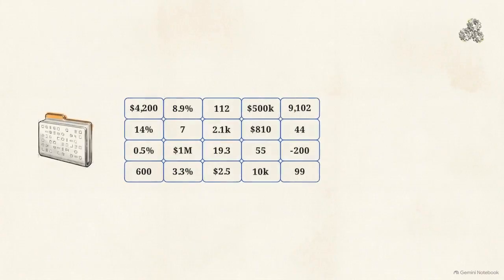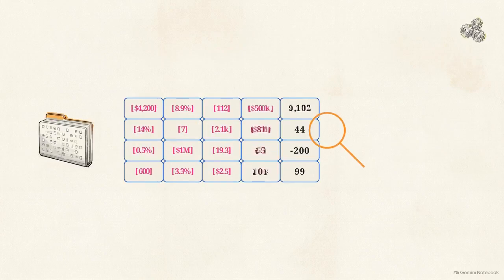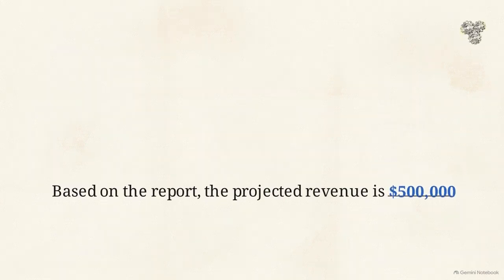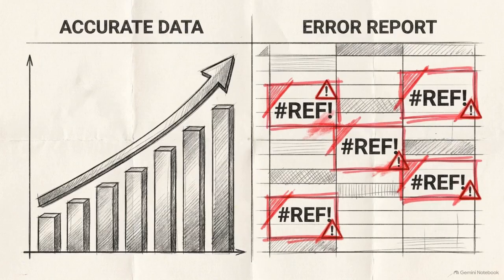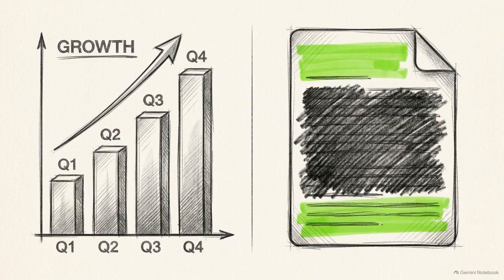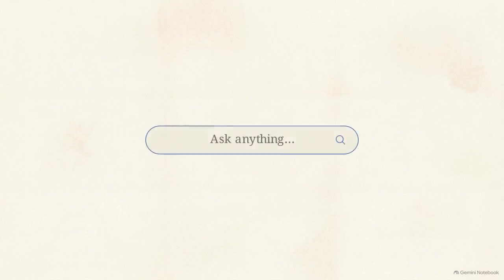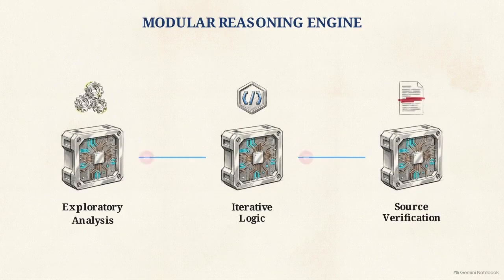But standard prompting doesn't actually compute numbers or read cover to cover. It processes text through pattern matching and inference. It guesses what the next most logical word should be based on its training. That gap between expectation and reality leads directly to two major failures: hallucinated math when dealing with spreadsheets, and lead bias in documents, where the AI memorizes the introduction but completely ignores the middle. The issue is how we treat the tool. A modular reasoning engine requires specific workflows, not a one-size-fits-all search bar.